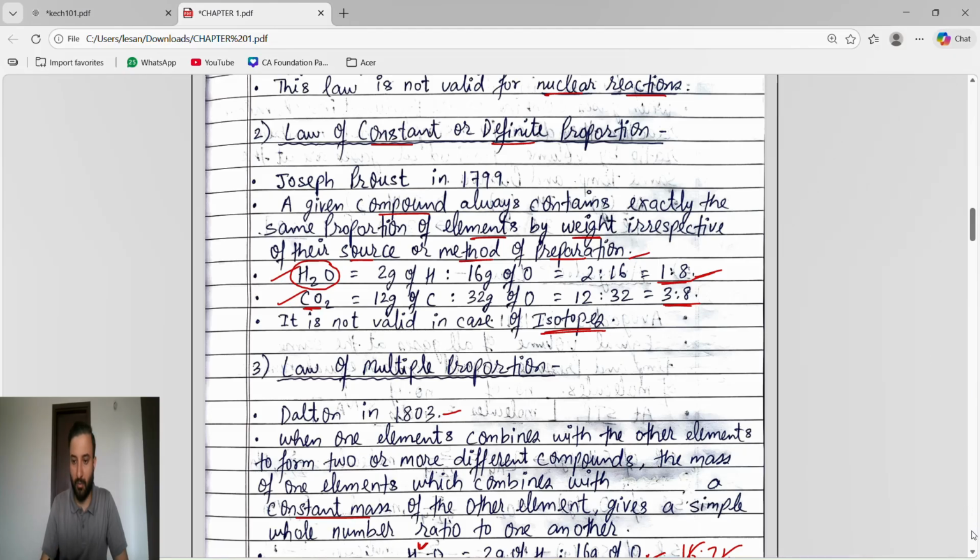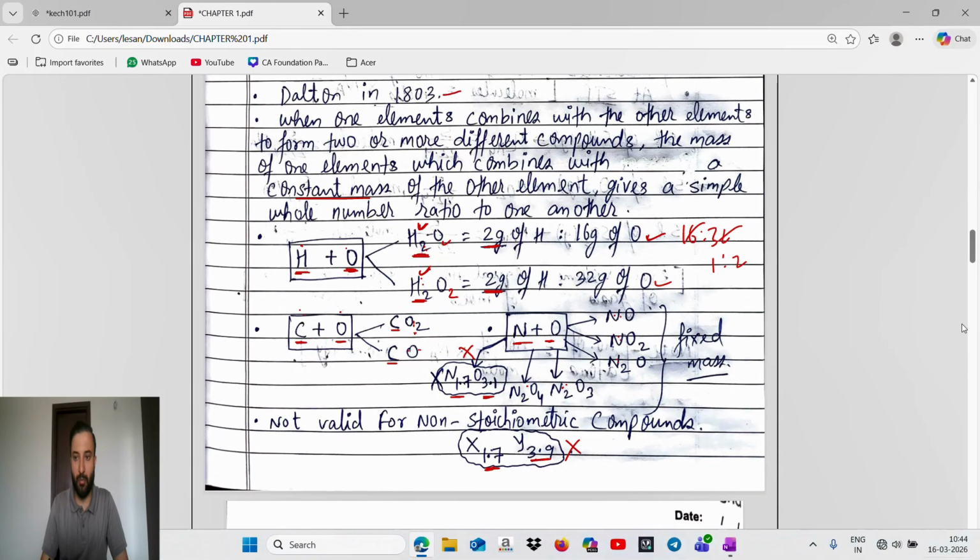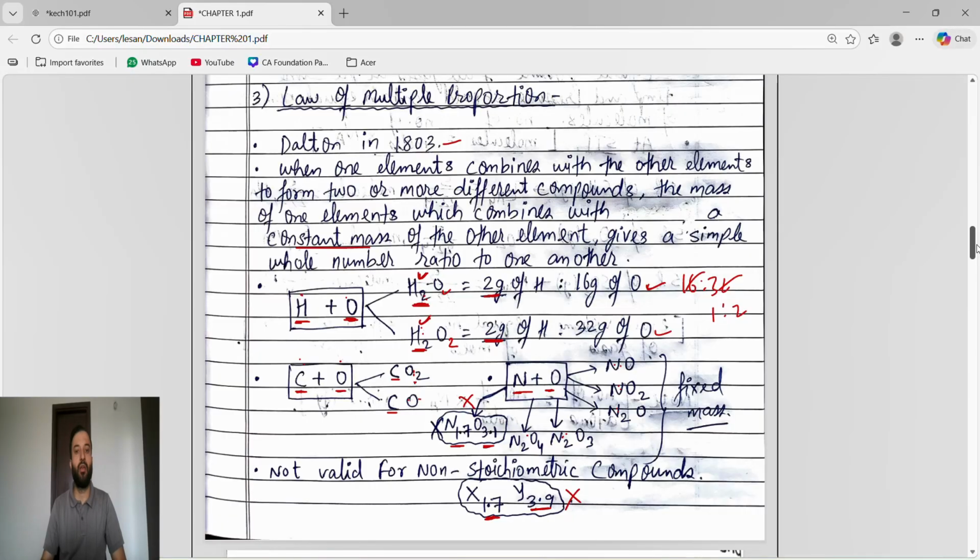Now, the law of multiple proportion. It says that every time we will take just two elements. We will not take three elements, we will not take one element. We will take two elements, and with two elements we will get two or more compounds. That is the first condition for the law of multiple proportion: we take only two elements, and with them we get two or more compounds.